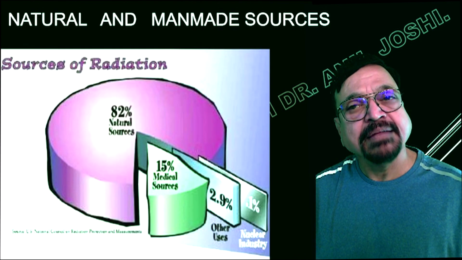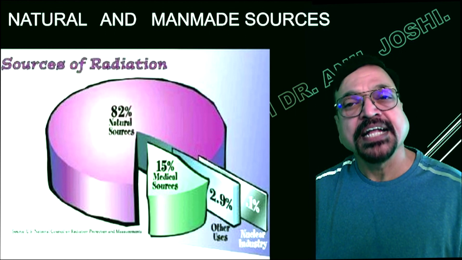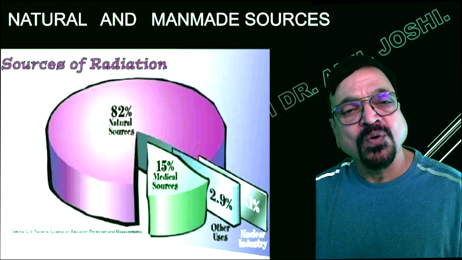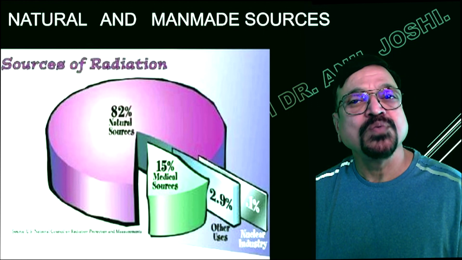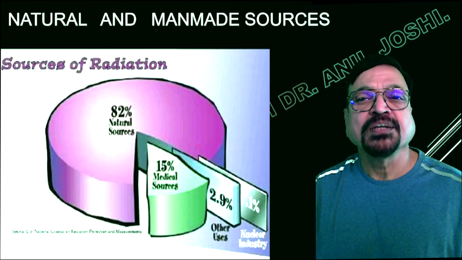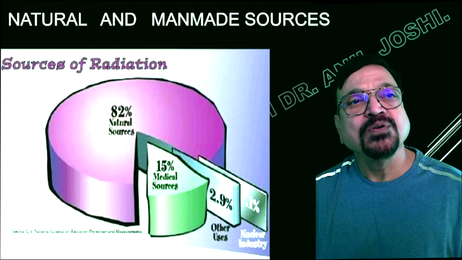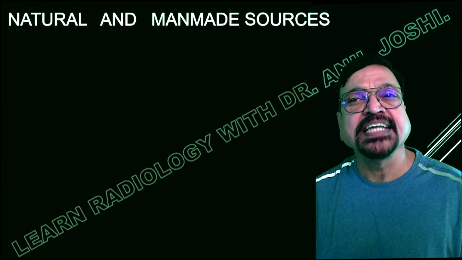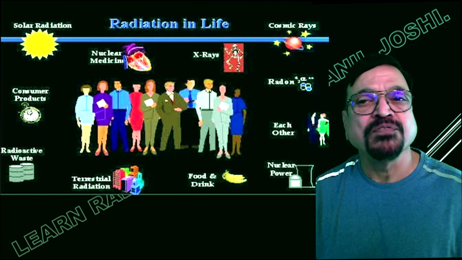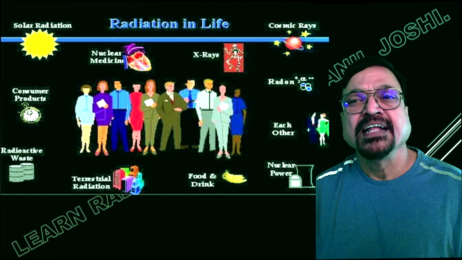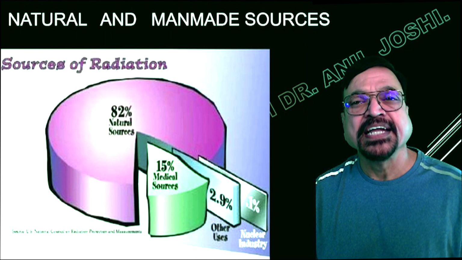Now, how it can be tabulated: 82% of the radiation is from natural sources, over which we have no control. But that 82% is a significant radiation dose we receive from natural sources. Then comes the medical source, 15%. Then come the other uses and the nuclear industry. Other uses, like we have seen earlier, come from the buildings also. It comes from radioactive food also. It comes from the earth also, because the earth contains radioactive material. So these all contribute to it. It should be borne in mind.